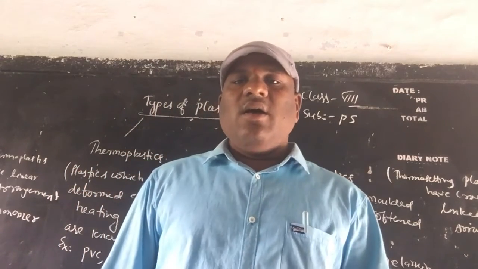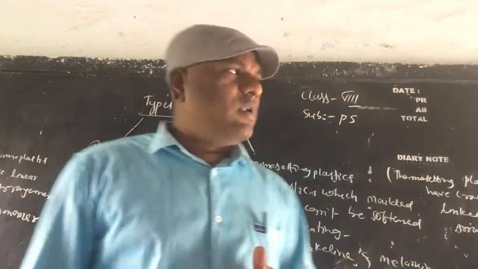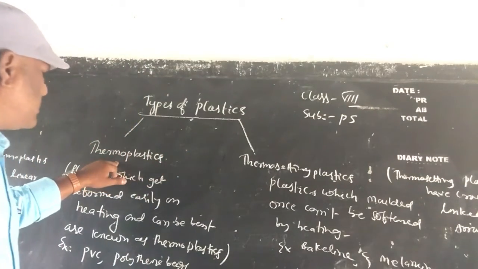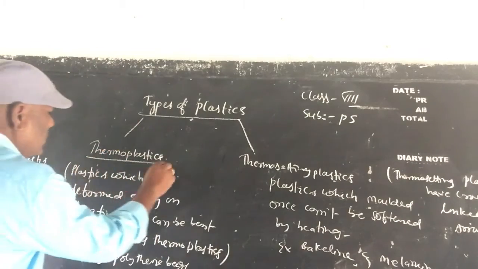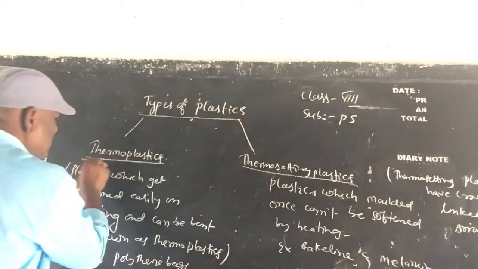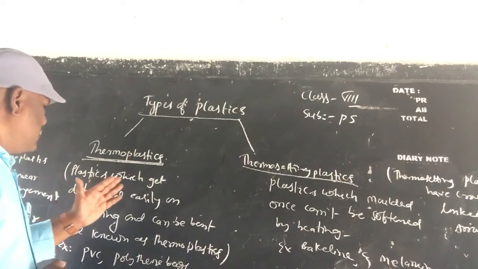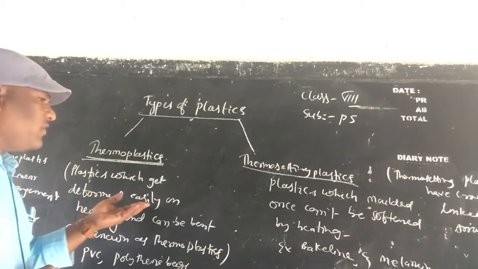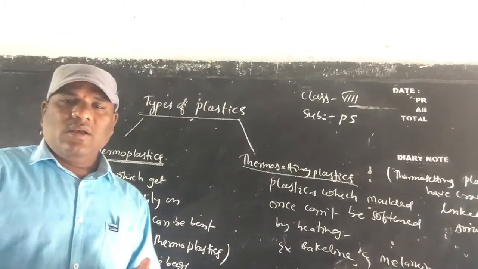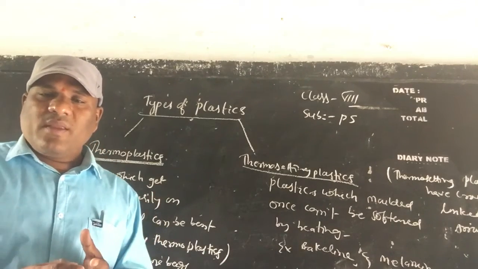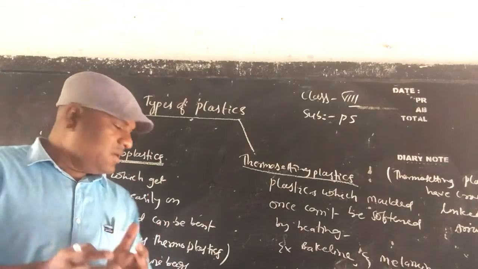Today, children, I am going to explain about types of plastics. There are two types of plastics: thermoplastics and thermosetting plastics. First of all, what are thermoplastics? Plastics which get deformed easily on heating and can be bent are known as thermoplastics.